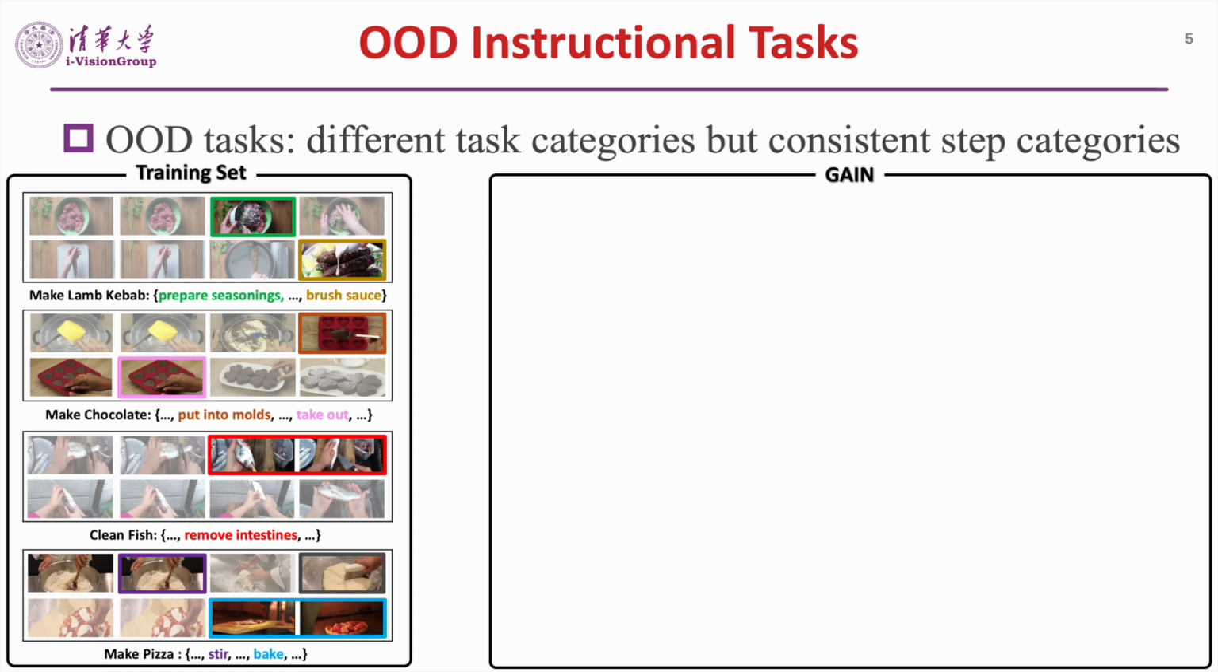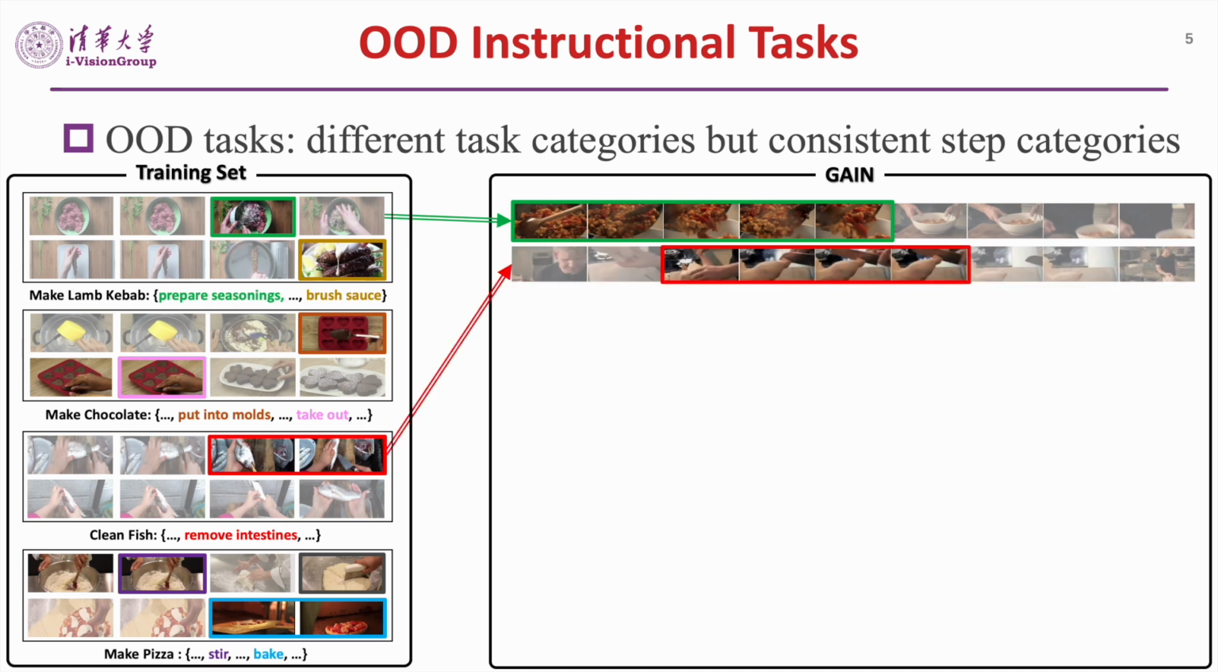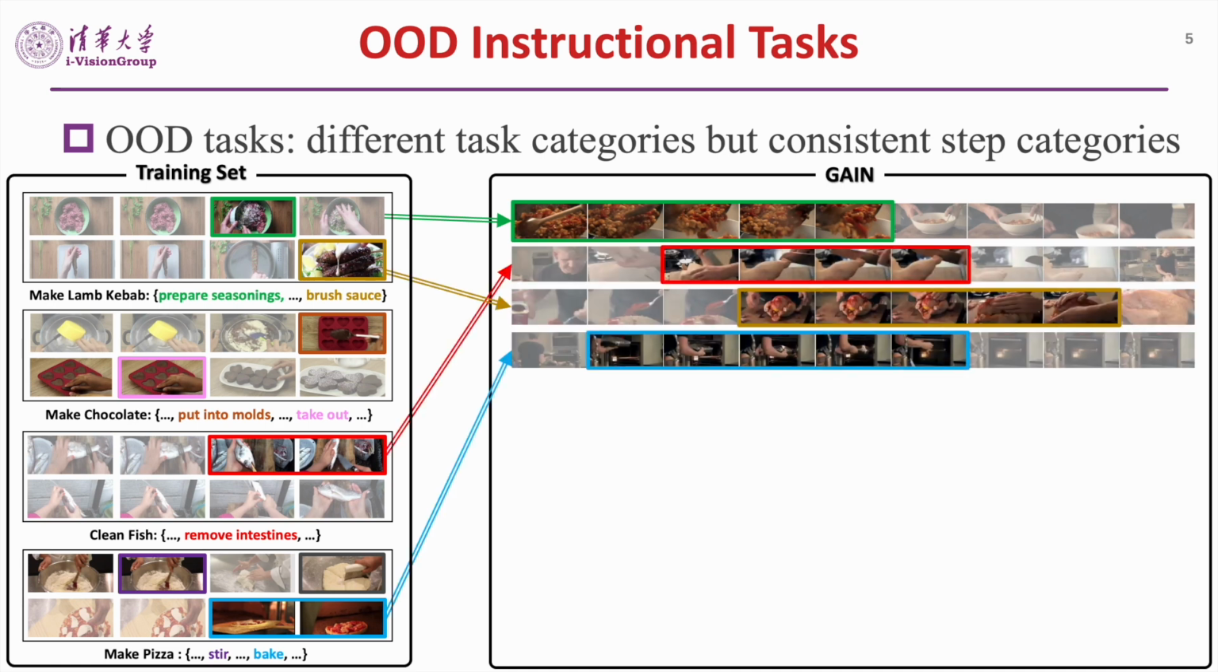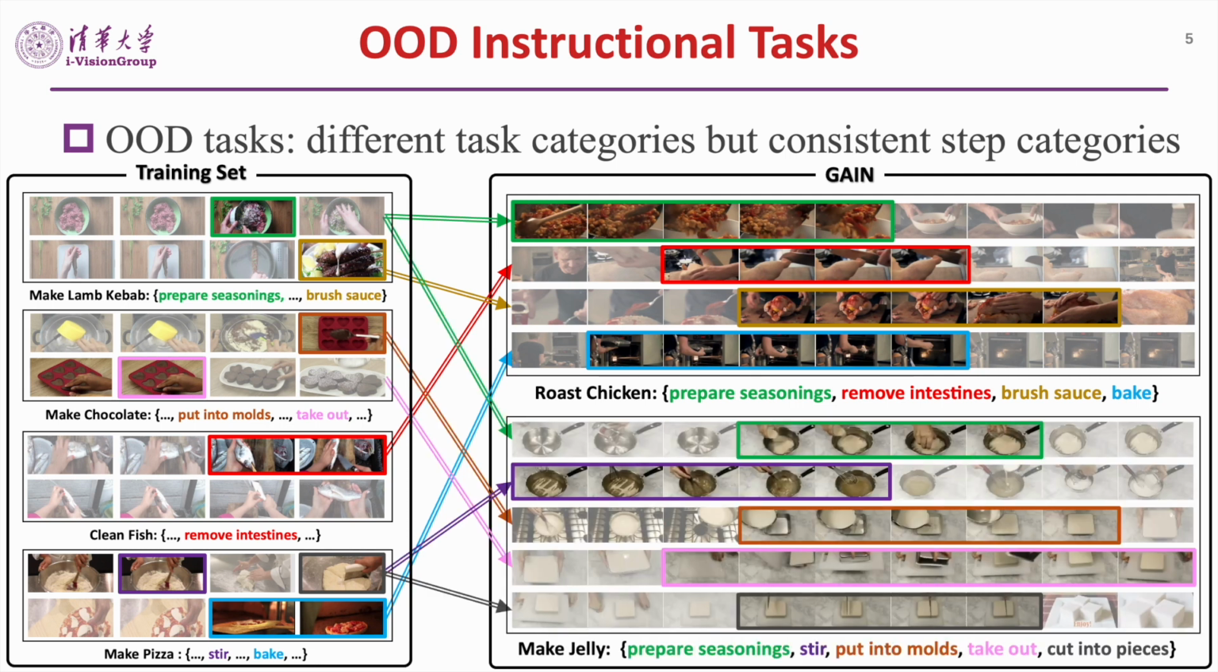Here we have 4 tasks in the training set. Then we pick some steps, prepare seasonings, remove intestines, brush sauce, and bake, to construct an OOD task, roast chicken. We can also construct other OOD tasks with other steps.